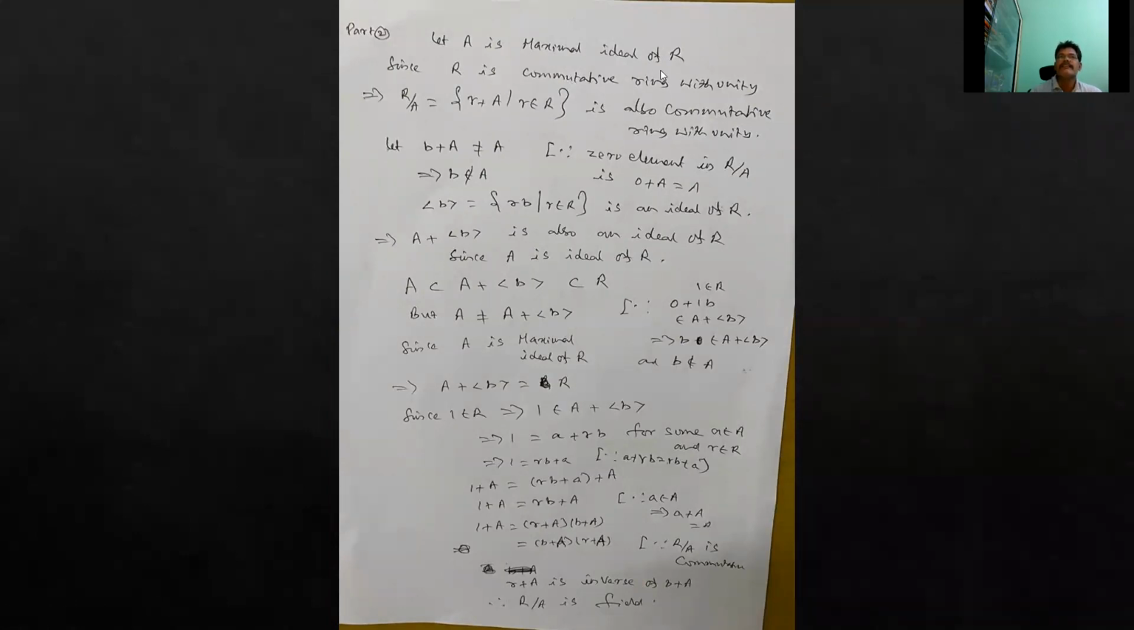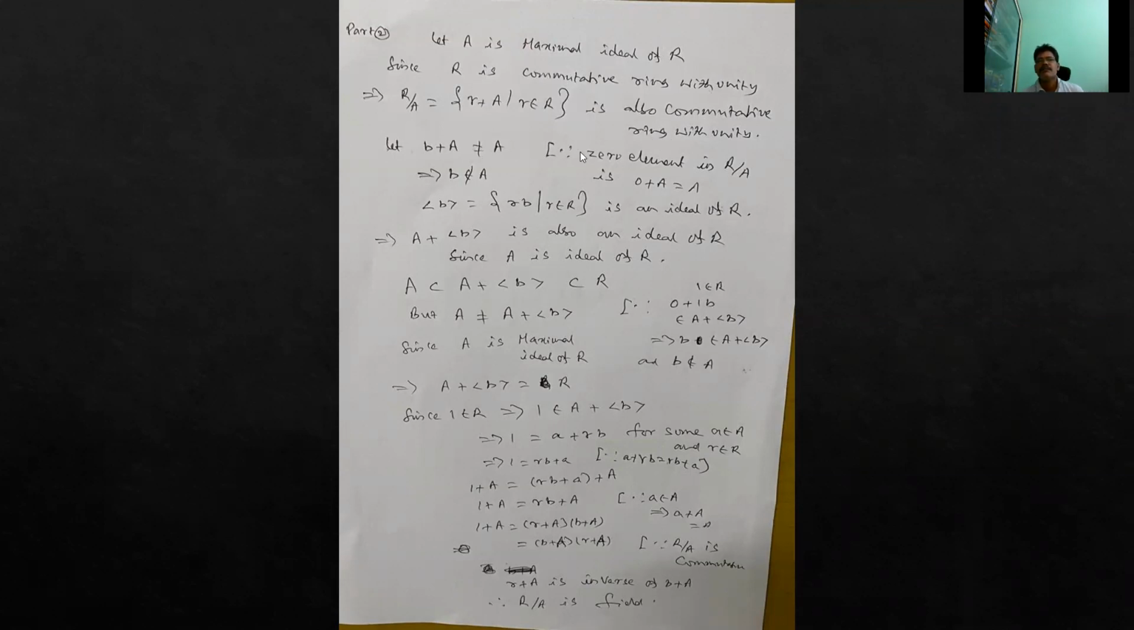Let A be a maximal ideal of R. Now we have to show R/A is a field. Since R is a commutative ring with unity, R/A is also a commutative ring with unity. Because A is an ideal, R/A is a ring. It is a commutative ring. It has unity because 1 is the multiplicative identity in R, so 1 plus A is the multiplicative identity.